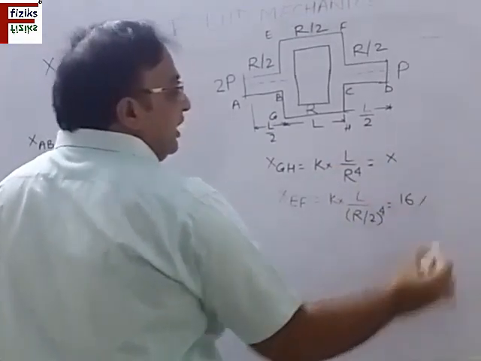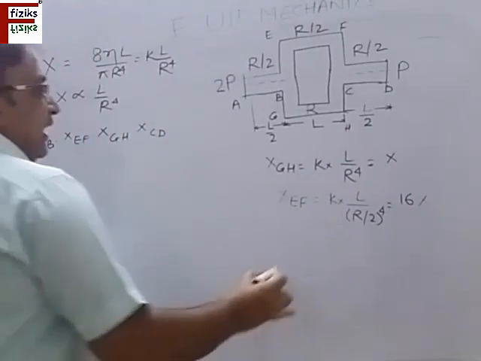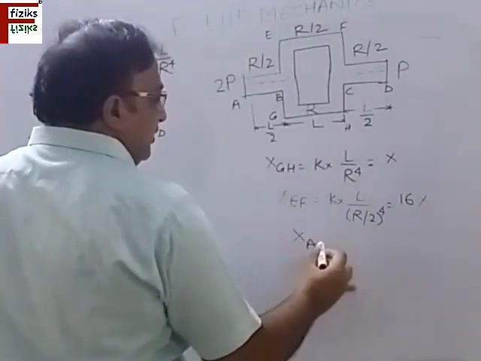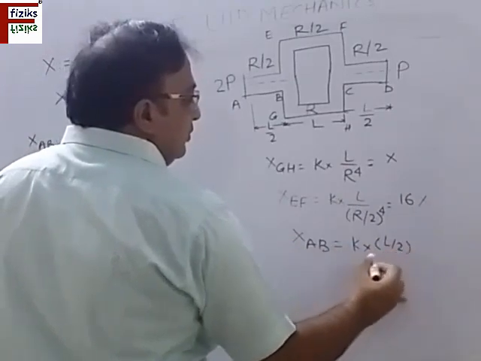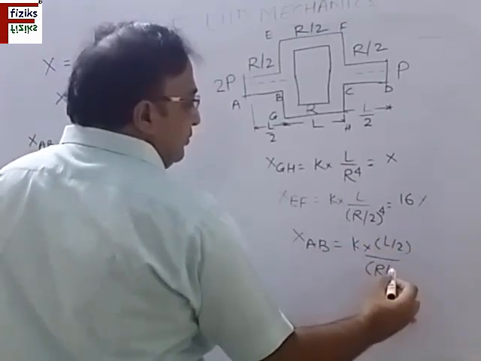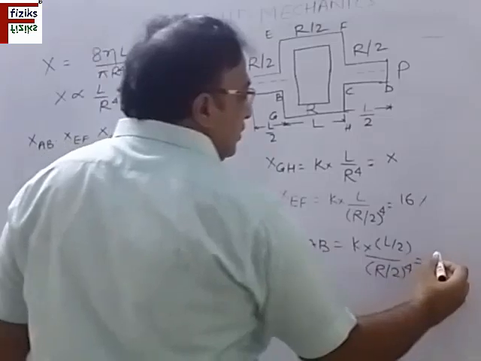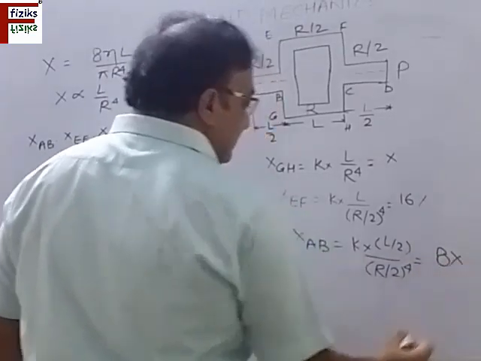So this will be 16 times X. And X of AB is K into L by 2 divided by R by 2 to the power 4, so this is 8X.